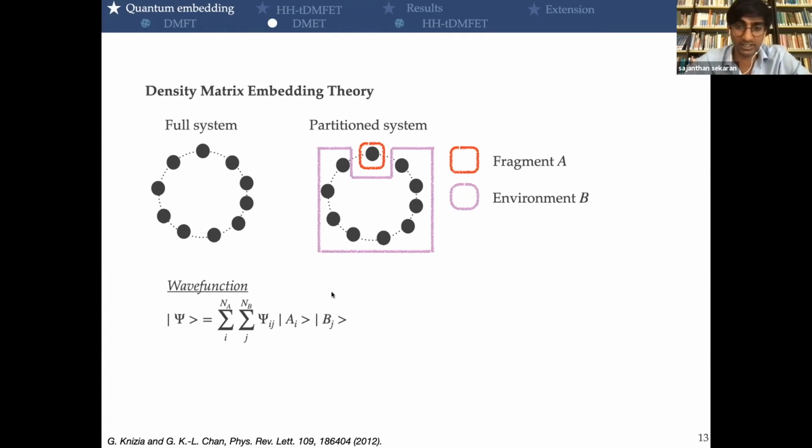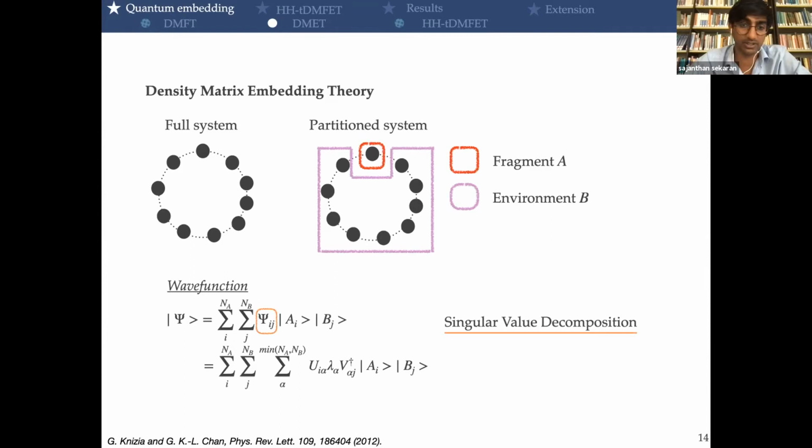What they did is to apply the singular value decomposition to this coefficient tensor. It allows them to rewrite these states in a new basis thanks to these U and V unitary matrices. What is really nice is that through this singular value decomposition, you can see that the summation runs only up to the minimum of the number of states of A or B. So the environment will be reduced to the same number of states as A. Here we see that we have really reduced the size of the bath.